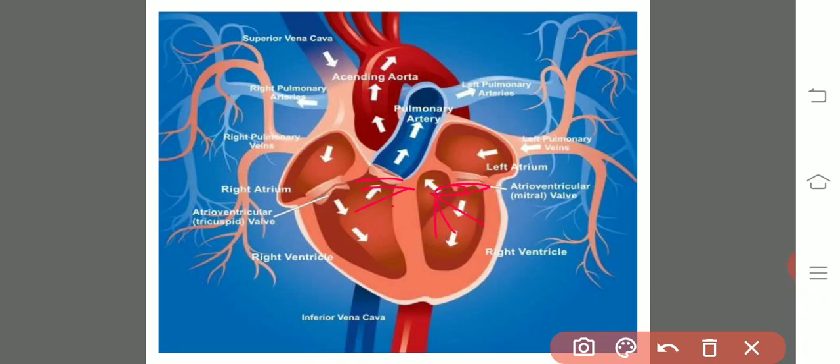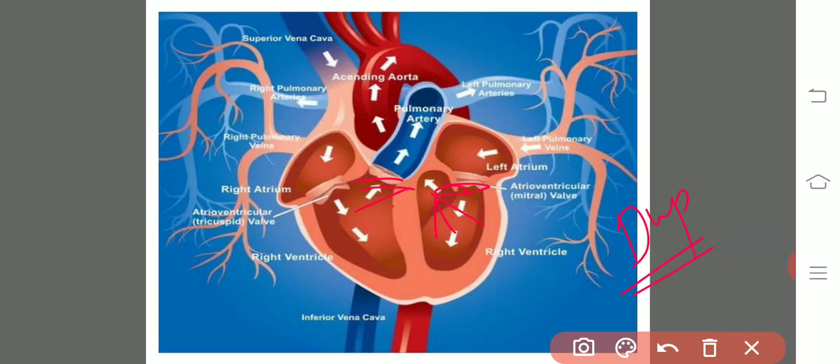All of these three semilunar valves of the pulmonary aorta and three semilunar valves of the systemic aorta, which are present at the base of the respective aorta, are closed in order to stop the reversal of blood from the aorta into their respective ventricles. That gives the dub sound.